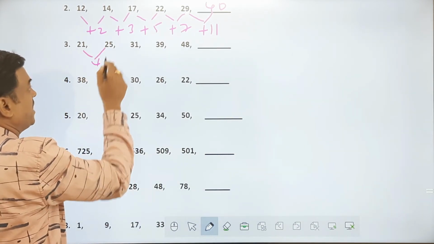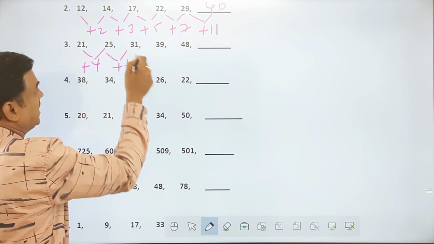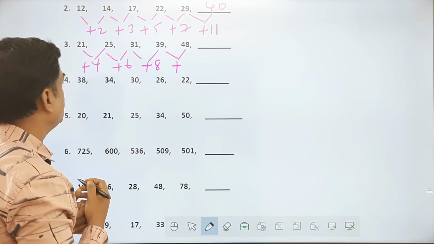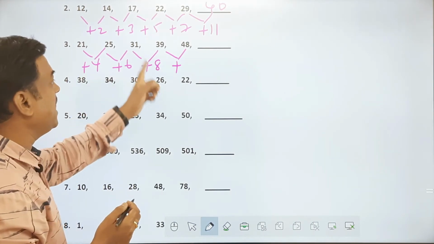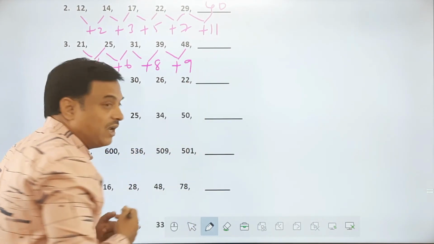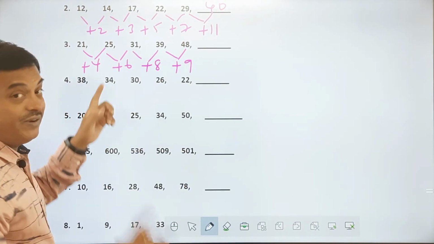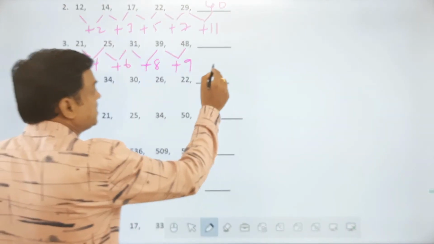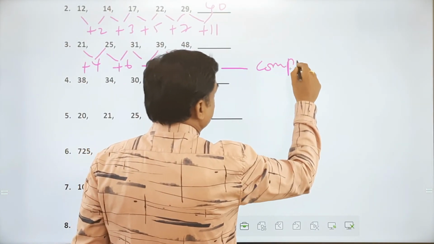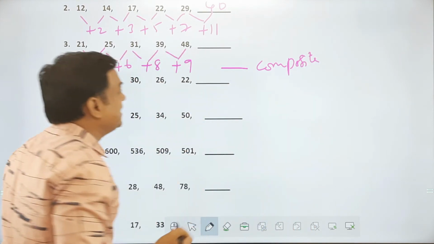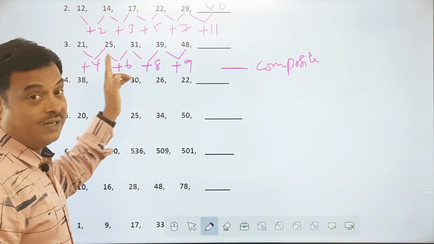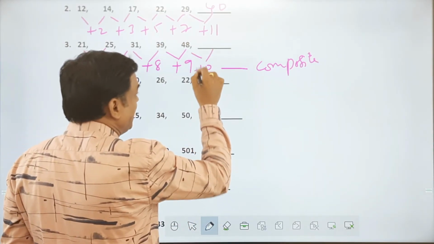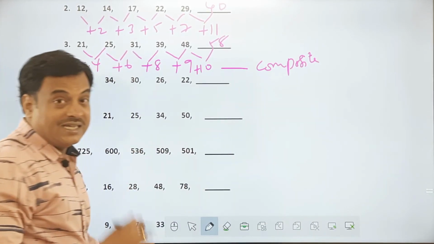So this one, if you see, plus 4 here, friends, plus 6 here, and the next one is plus 8, increasing, and the next one is increasing by how much in that case? You can say 4, 6, 8, but the next one is increasing by 9 all of a sudden. Initially everyone might have thought 4, 6, 8, this has to be 10, but this is not 10. So what are these numbers? These numbers are composite numbers. It is increasing by composite numbers. 4 is a composite number. 6, 8, 9 is a composite number. So what is my next composite number, friends? It has to be 10. So this has to be 58.